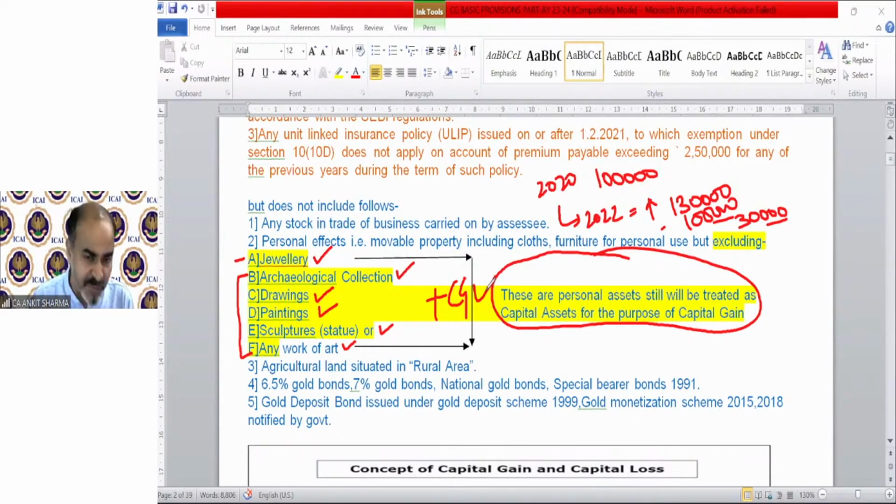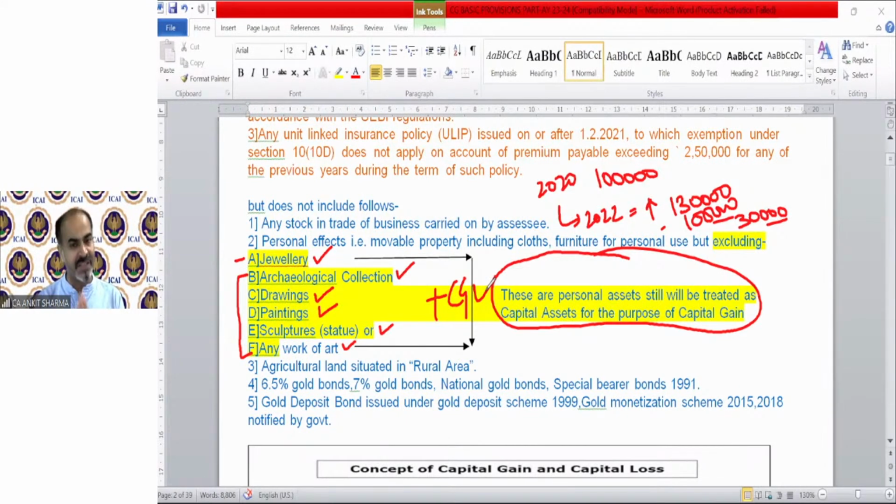So, the first point says stock in trade will not be your capital asset. All personal effects that are movable are not your capital asset, but there are exceptions A, B, C, D, E, F. These are personal and movable, but still are going to be treated as your capital asset. Agricultural land situated in rural area: if you have an agricultural land situated in a rural area, that is not going to be treated as your capital asset. What is the meaning of rural area?